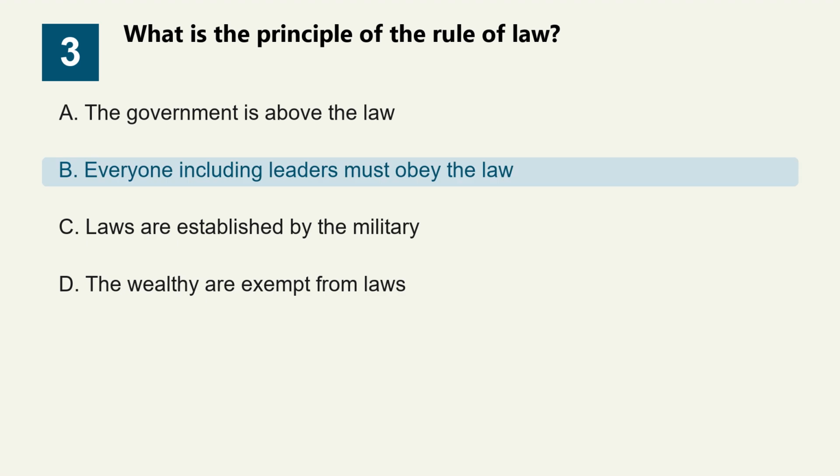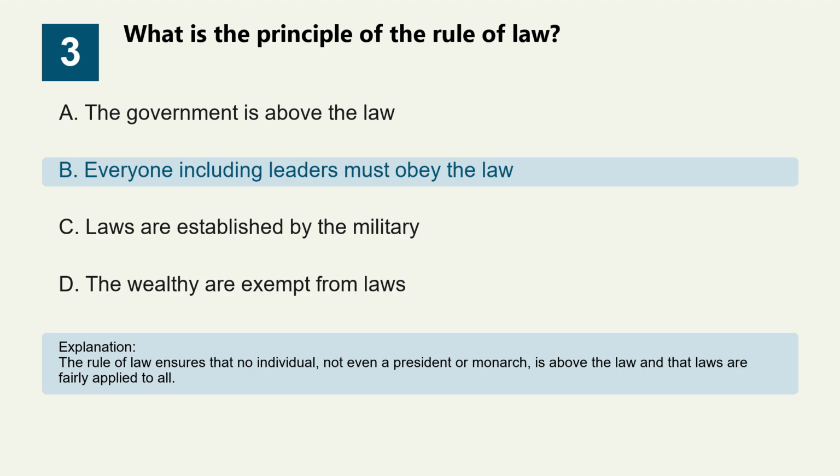The correct answer is option B. Everyone including leaders must obey the law. The rule of law ensures that no individual, not even a president or monarch, is above the law and that laws are fairly applied to all.